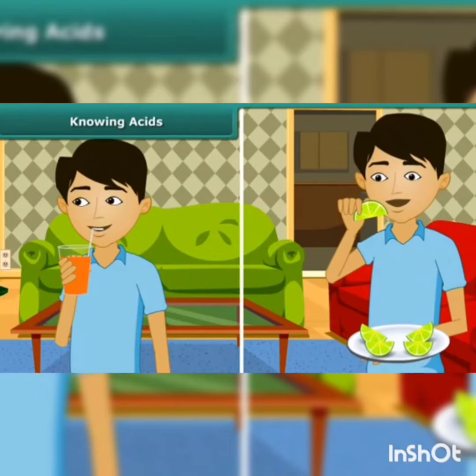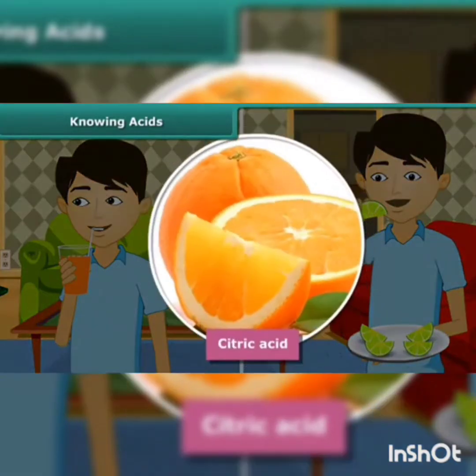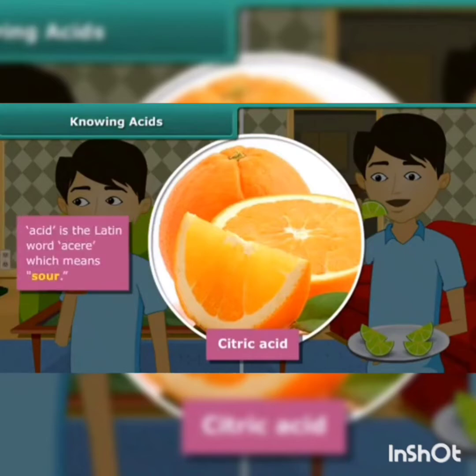Curd, lemon juice, orange juice and vinegar taste sour because they contain acids. There are some fruits that contain citric acid, which are sour in taste. The origin of the word acid is from the Latin word acere, which means sour.